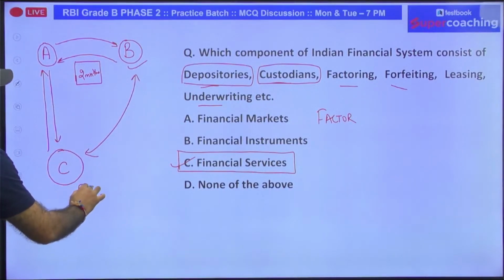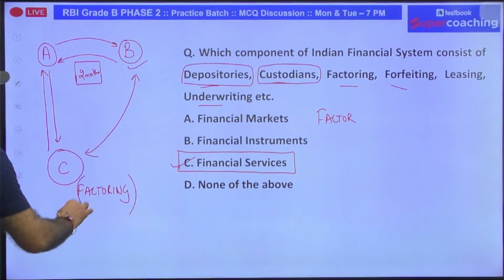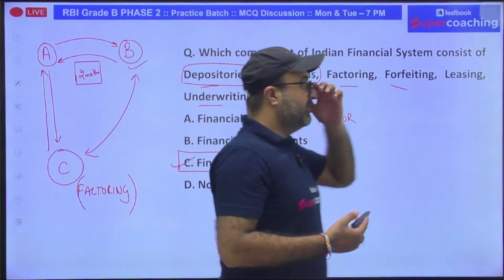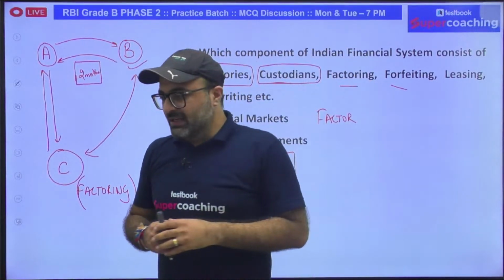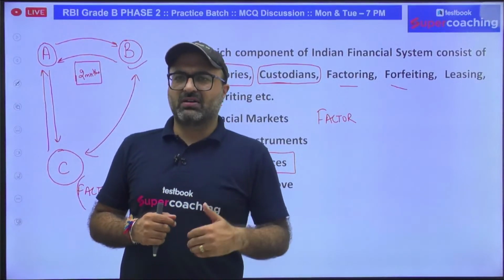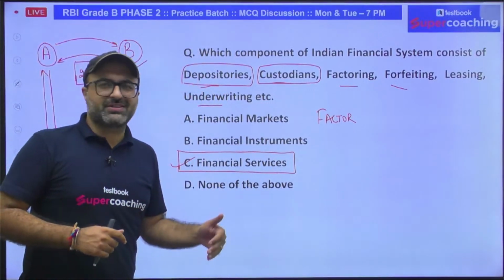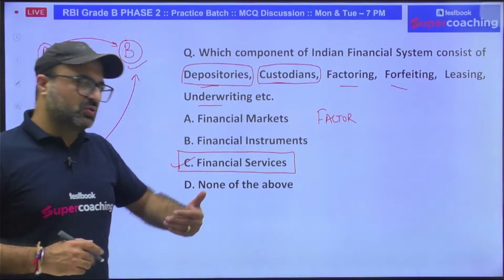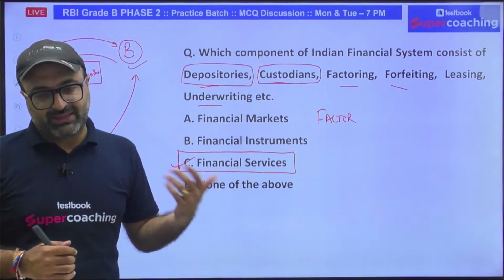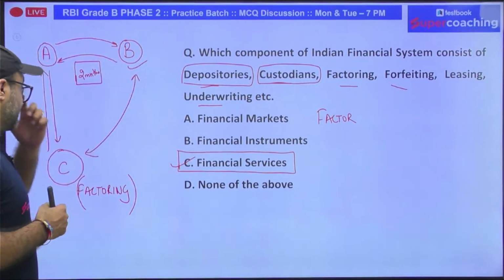So factoring, in very simple terms, is an organization. A factor is an organization which provides factoring services, and factoring services basically means when your bills are discounted, or an organization which provides you with a service of invoice discounting and helps you to liquidate your debts, helps you to liquidate your credits. That is basically known as factoring. Got it, guys? Clear? Okay. Moving on to the next point.